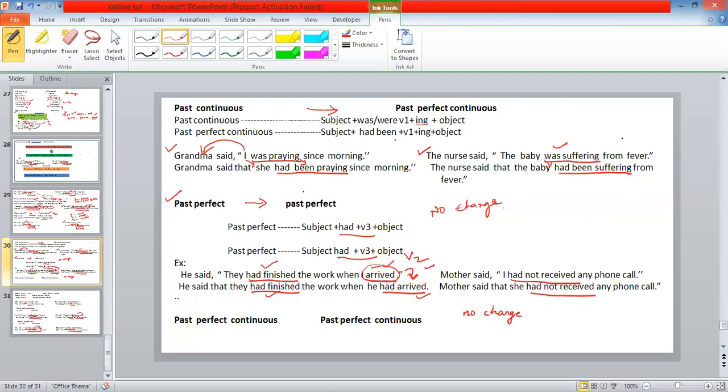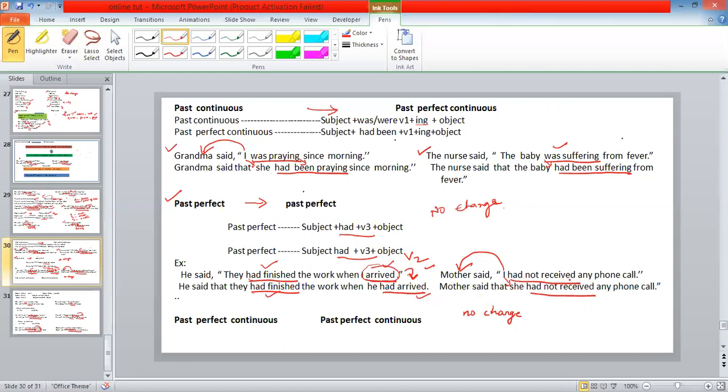Mother said, I had not received any phone call. Mother said that she had not received any phone call. Mother said I had. I changes to what? She again. It refers to the subject outside the quotation.